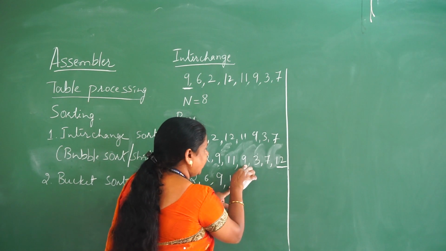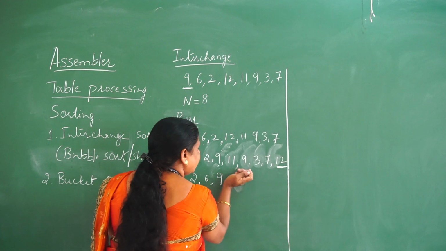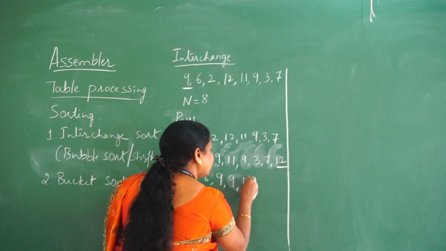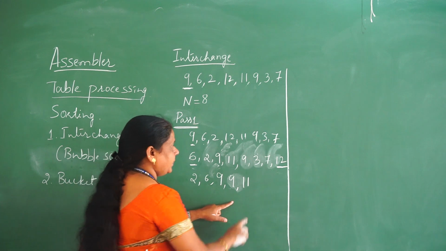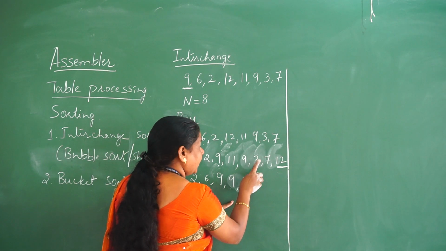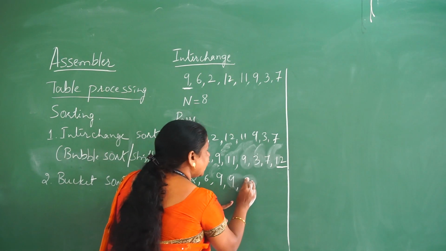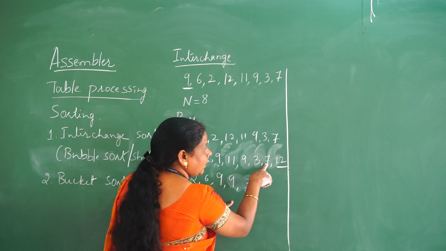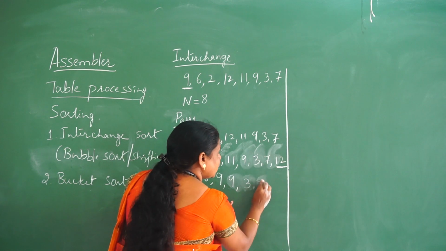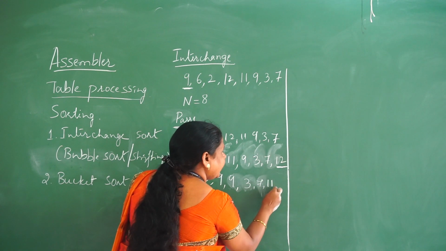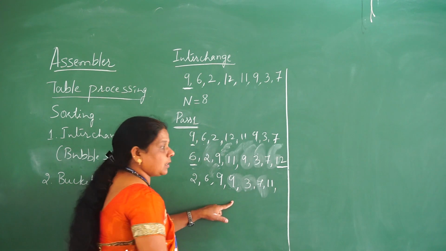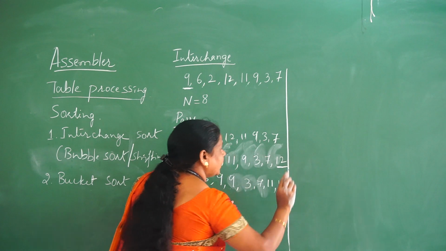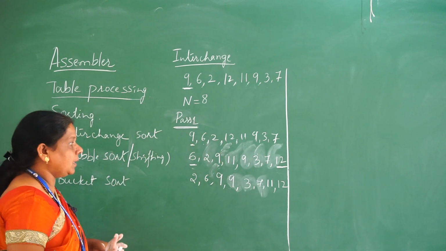Again 11 and 9 will be compared. 11 is greater than 9, so that's why 9 will be changed in the position of 11 and 11 will be placed in the position of 9. Again 11 and 3 will be compared, so 11 is greater than 3, 3 will be placed and 11 will be placed later. Again 11 and 7 will be compared, it is lesser, so 7 will be placed before 11 and 11 will be placed after 7. So finally 11 and 12 will be compared, but 12 is greater than 11, so that's why it is not swapped, it will be in the proper position.